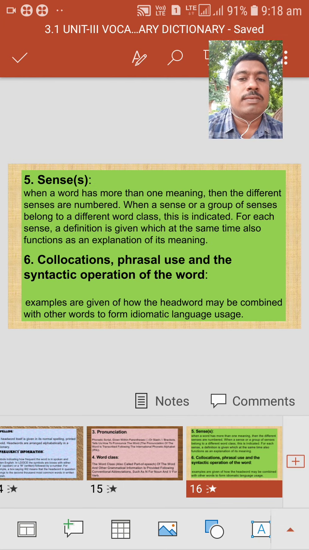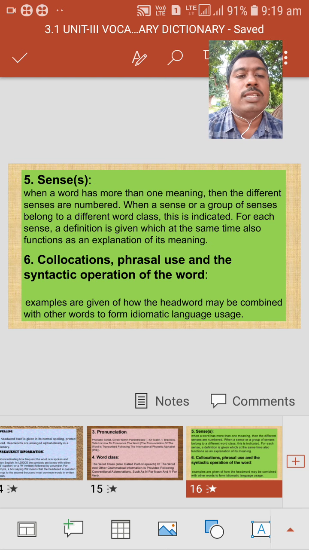While we are searching for that word in the dictionary, we have to find out the spelling of that word and the meaning of that word, and how many meanings it has. So while searching for a word, we should know the sense, the meaning of that word, and how many meanings it has.